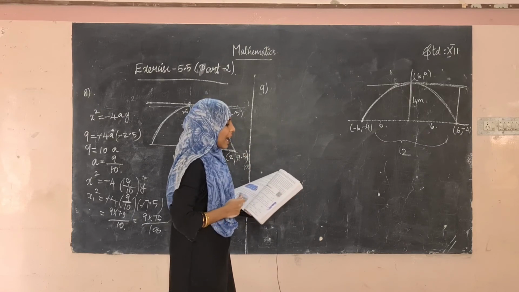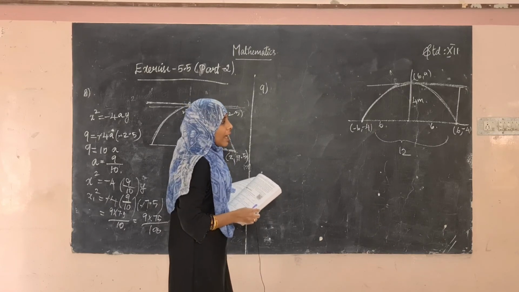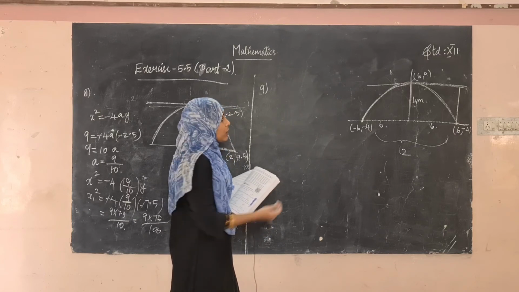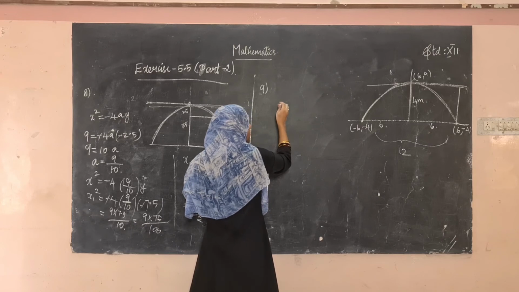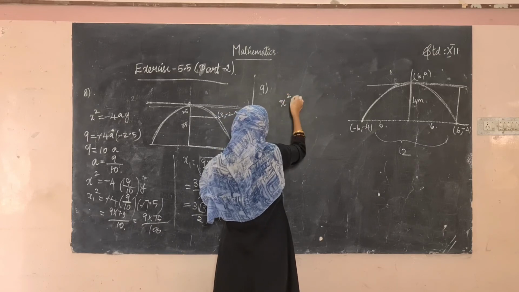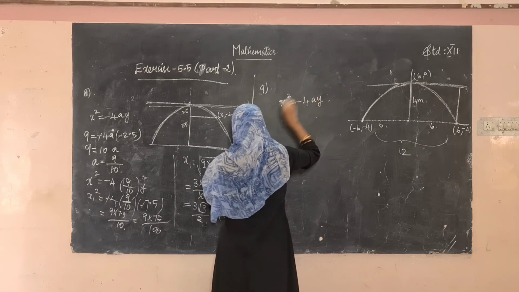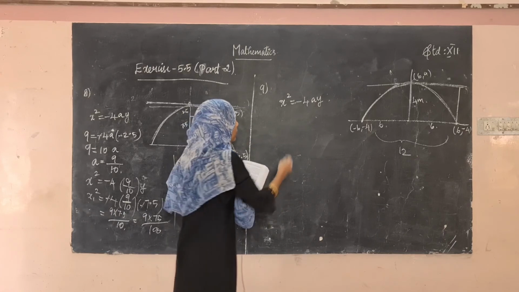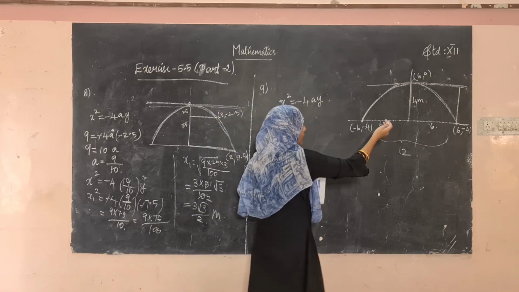Okay, find the angle of projection. So you have to find the angle of projection. So what will be the equation of this? The form will be like this, x square is equal to minus 4 into a into y. Yes, so what will be the value of a? Substitute 6 comma 4 or 6 comma minus 4 here.